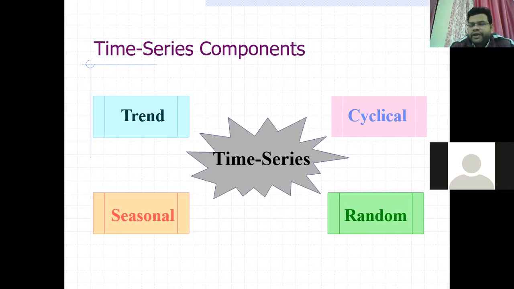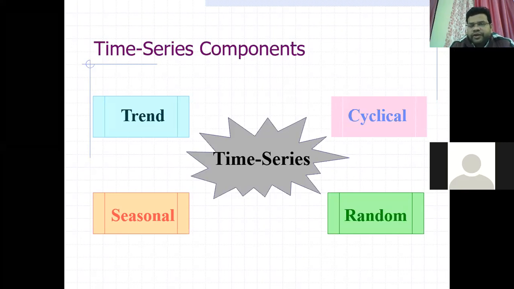The third one is cyclic variation. The cyclic variation is nothing, only the oscillatory movements which are observed within a time. It is a cycle, and this time cycle is, say, 1 year.